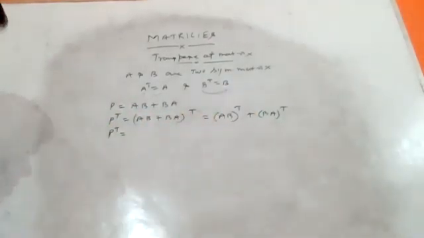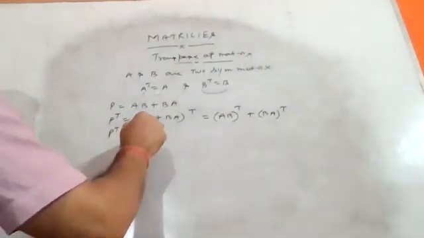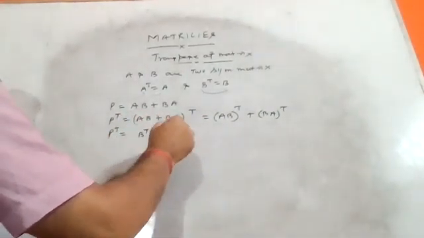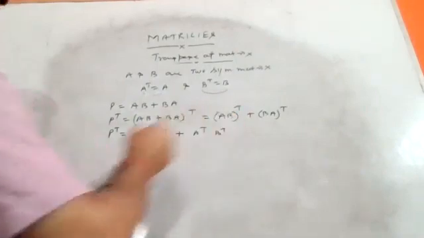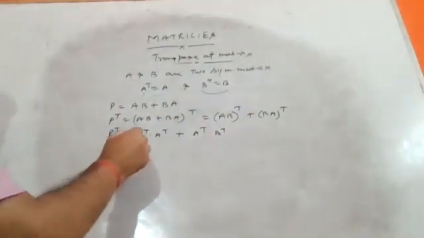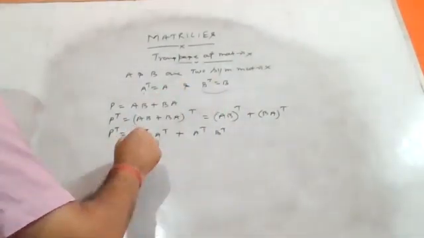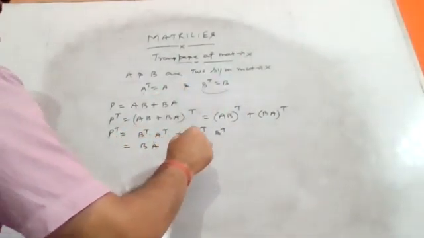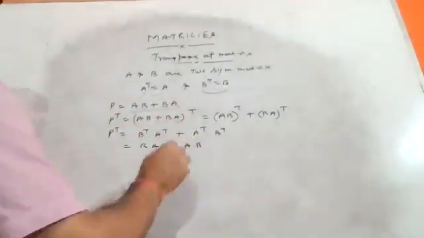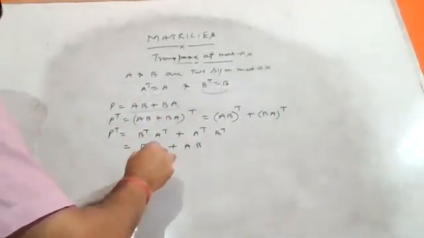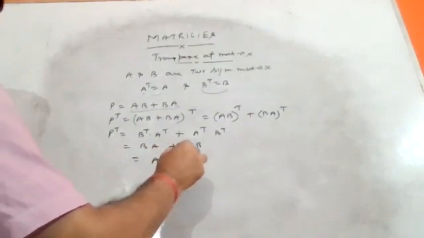Now using the product rule, AB transpose is what? B transpose into A transpose, plus, and here it is A transpose into B transpose. And now putting the value of B transpose equal to A, which is given, this is B into A plus this is A into B. Our assumption is AB plus BA.